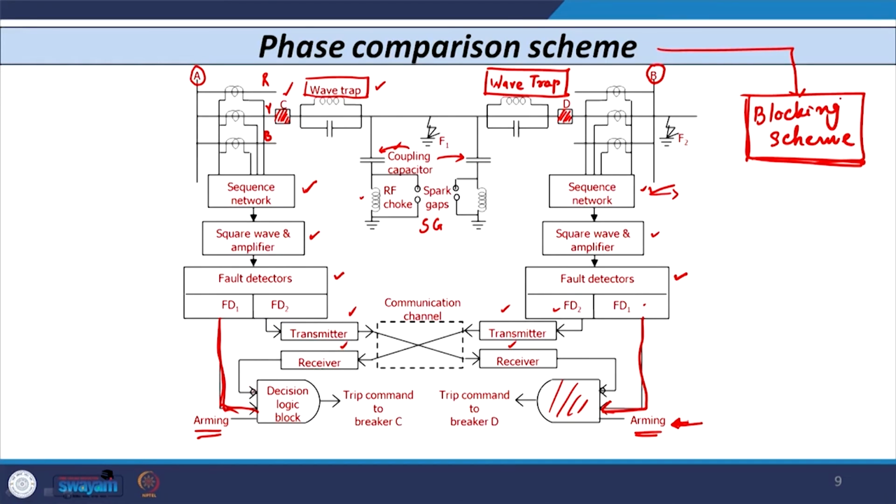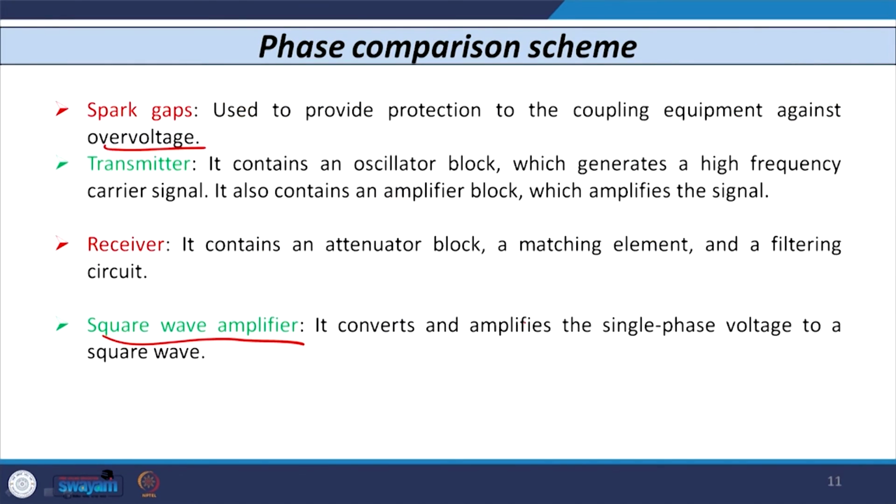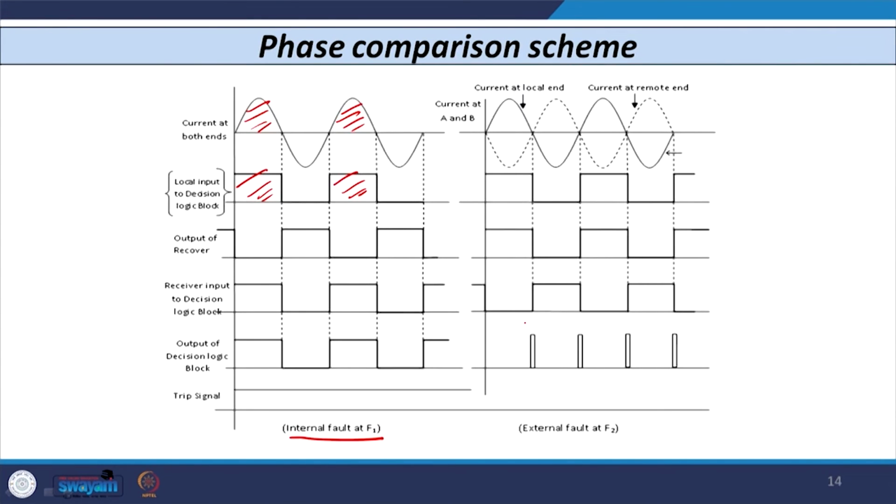As you can see here, I have shown the NOT gate on each side. So, whatever output is given by the receiver, the input to the decision block is opposite to it. You can see from the waveform, this is the output, and exactly opposite to that is the receiver input to the decision block. And you can see that these two values are in phase. That means the output of the decision logic block is high for every positive half cycle, so the trip signal is given.